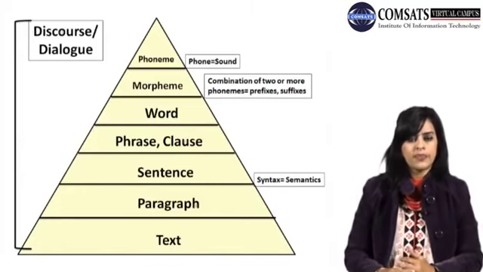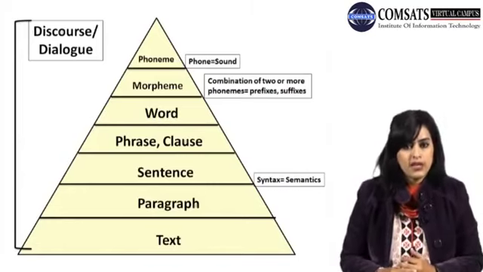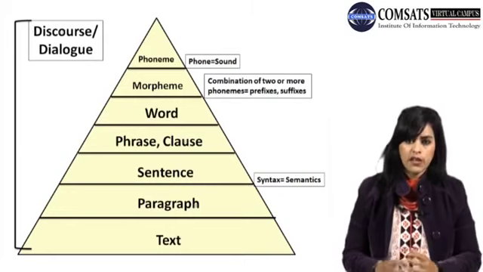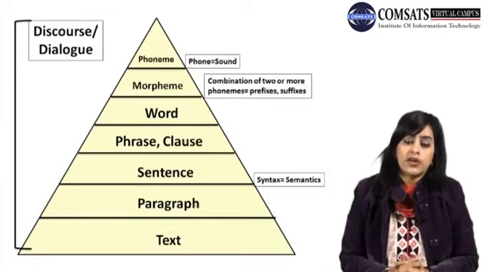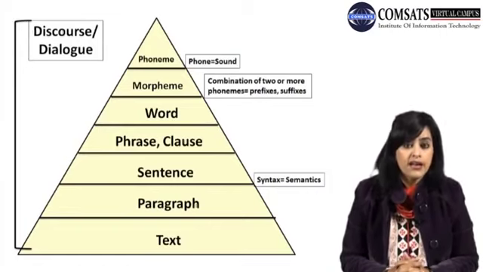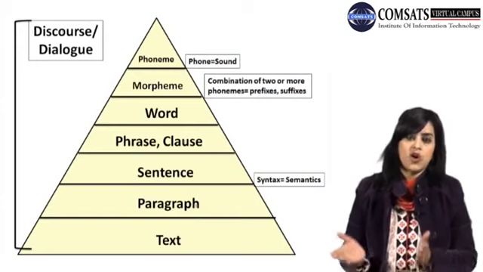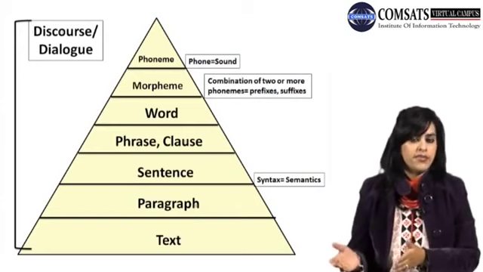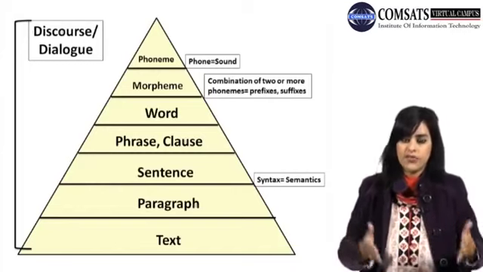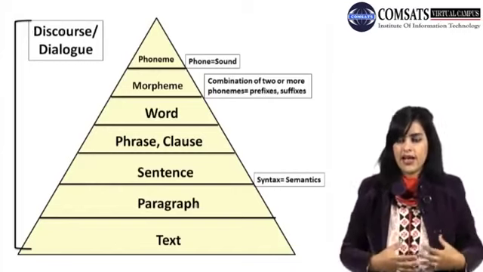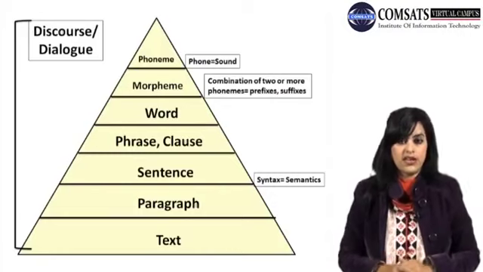Let's take an example. For example, I take the word comfortable. Now this comfortable, if I add the prefix, becomes uncomfortable. Now this un is a morpheme that has been joined to make that stem word mean something different. This morpheme itself doesn't mean anything, but in combination with that stem word, it became uncomfortable, that I am uneasy, I am not comfortable in the situation.